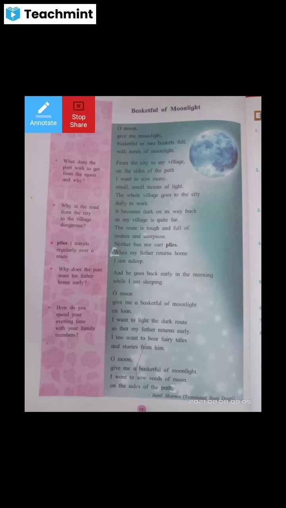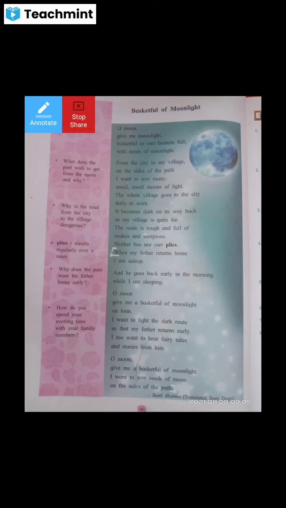As we plant trees, in the same way that child also wants to plant, to sow the seeds of light, so that the whole village and the road to the village will be lightened. So that's why he's demanding the loan from the moon.